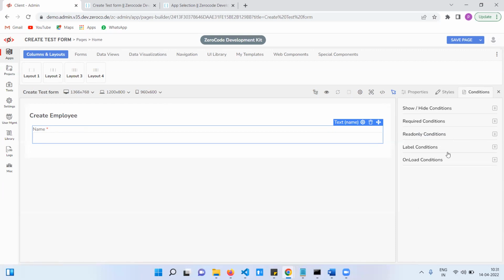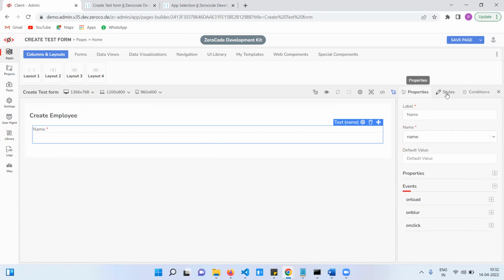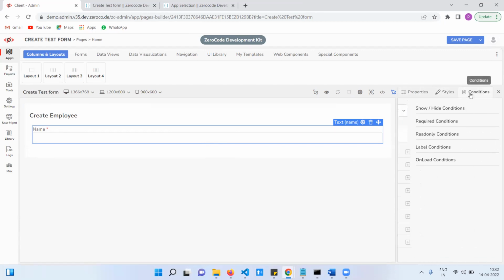These are the available conditions, and these are the dynamic ones. Based on these conditions, we can manage this text field. That means read only, required, label name changes, show or hide. This type of action we can perform by using these conditions. This is the text field, so these are common for all fields.